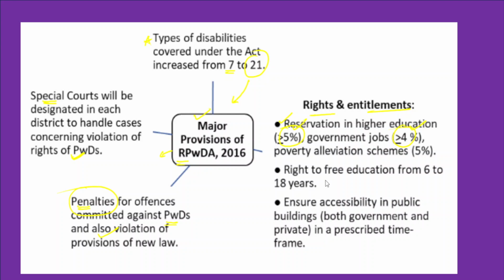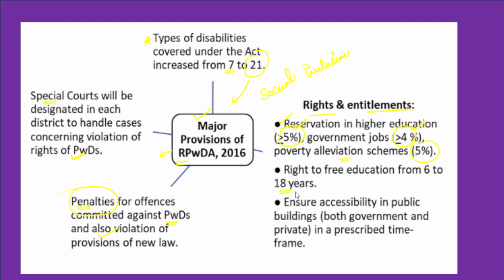Apart from that, whenever the government announces poverty alleviation schemes, 5% of designated funds should be provided to persons with disabilities. So therefore, it finally results in social inclusion of these communities, and that is very important.